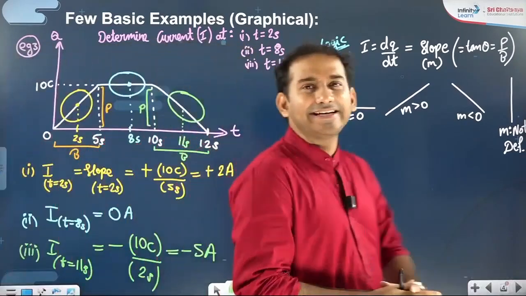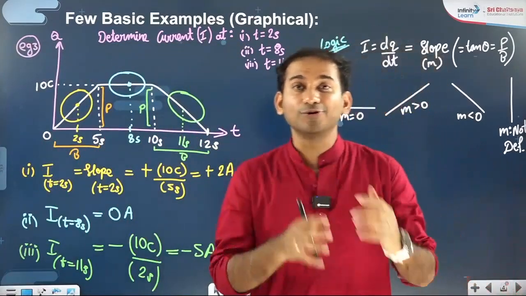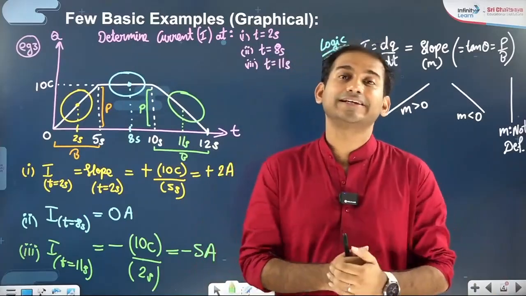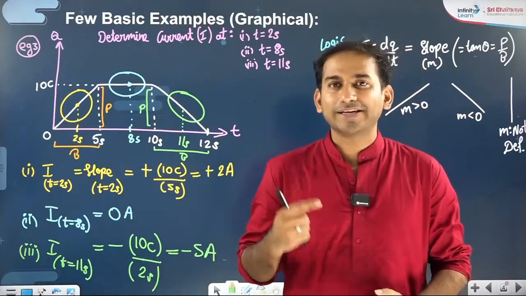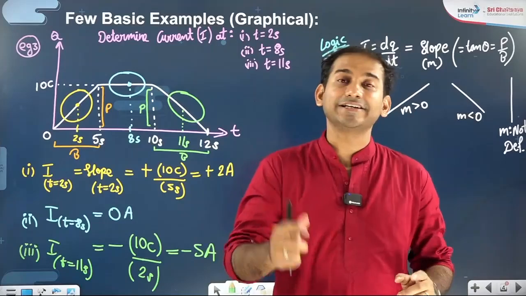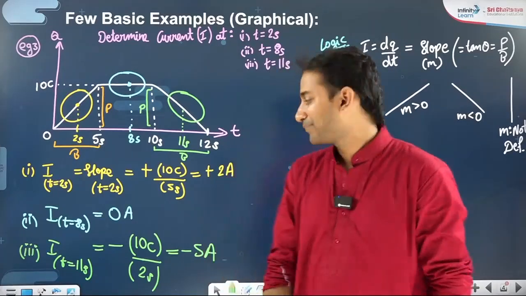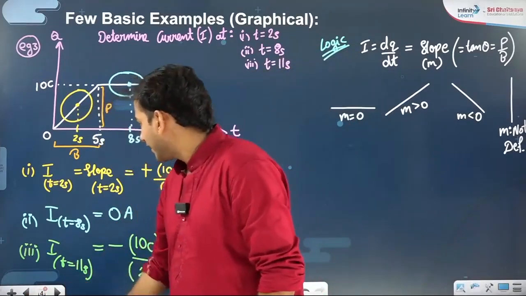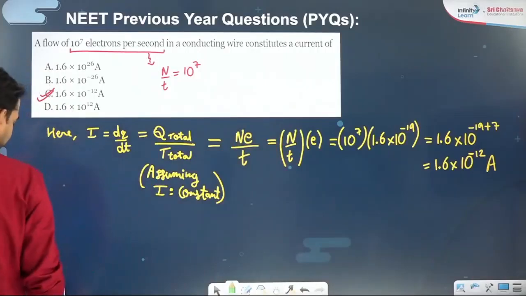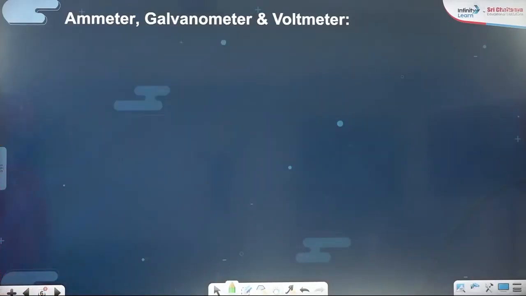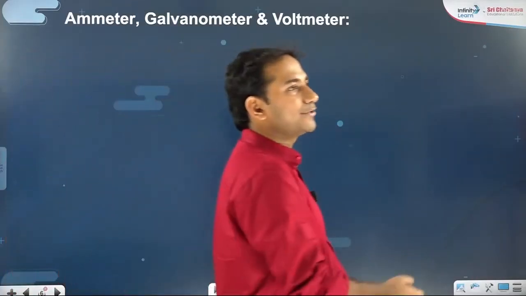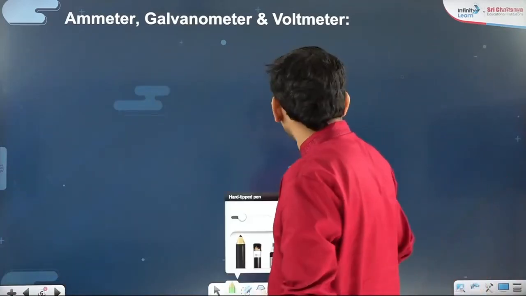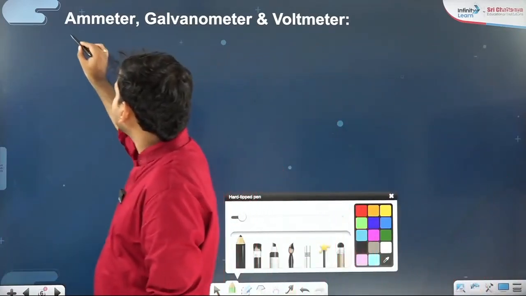I hope you got the idea about the flow of current, about calculation of current and charge by making use of differentiation, integration, their slope and their area. This was the NEET PYQ which we have already discussed. Let us start with ammeter, galvanometer and voltmeter. First of all, the ammeter. Ammeter measures current. Absolutely correct.